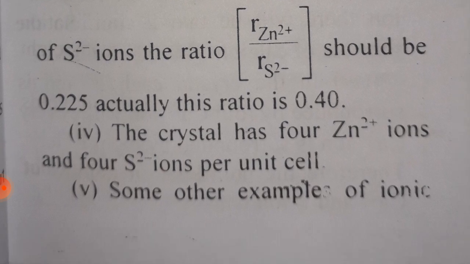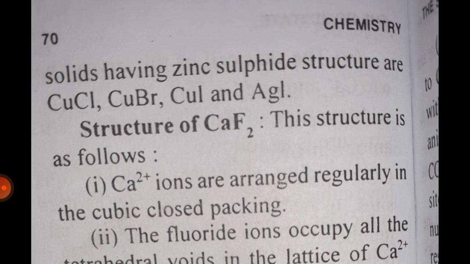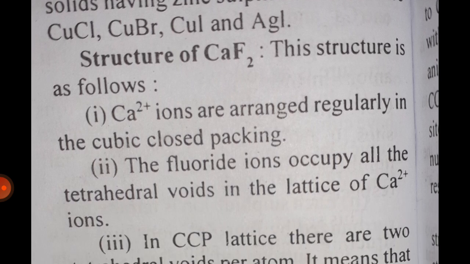Fourth, the crystal has 4 Zn²⁺ ions and 4 S²⁻ ions per unit cell. Fifth, some other examples of ionic solids having zinc sulfide structure are copper chloride, copper bromide, copper iodide, and silver iodide.